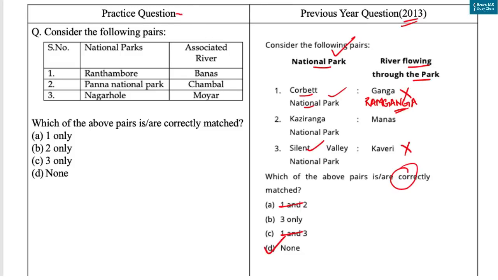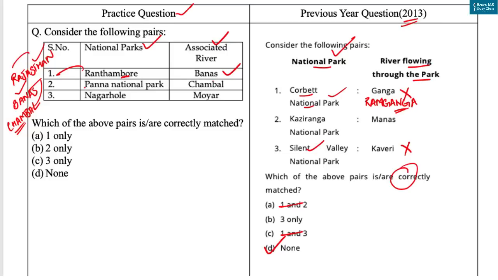Now let's come to the practice question. In this question you have to identify the correct pair. Under one column you are provided with National Park and in the second column you are provided with the associated river. So first is Ranthambore National Park. Now this is a national park in Rajasthan and it is bounded to the north by the Banas River and to the south by the Chambal River. So our first pair is correct. Ranthambore is situated in the vicinity of the Aravalli Hills and Vindhya Plateau.